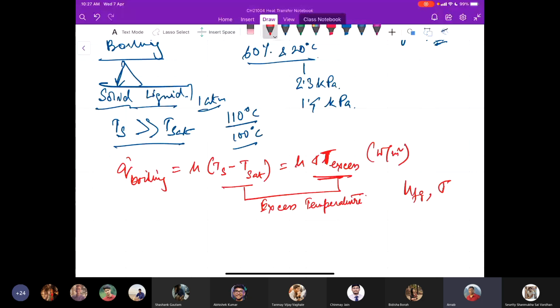Now, the point is that the surface tension, as I mentioned, decreases with increasing temperature and becomes zero at a critical temperature. That is why there is no bubble during boiling at supercritical temperature and pressure. This surface tension has a unit of Newton per meter.